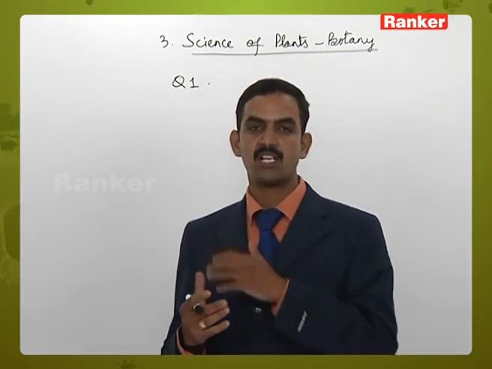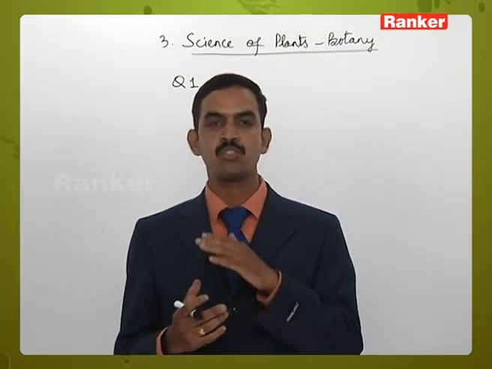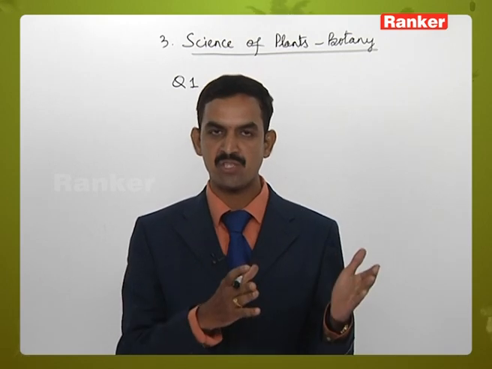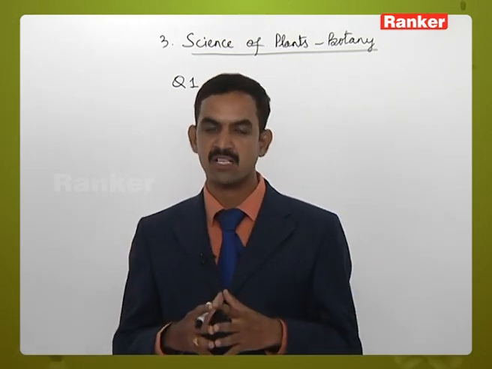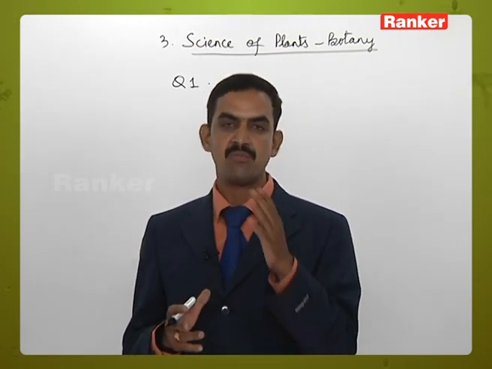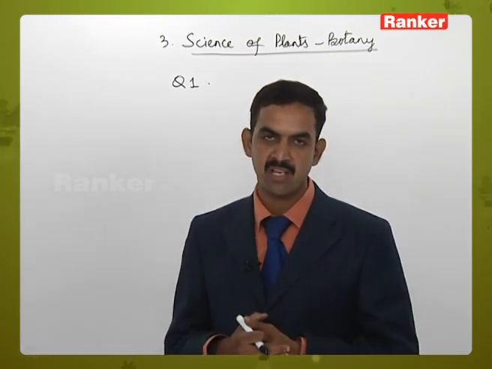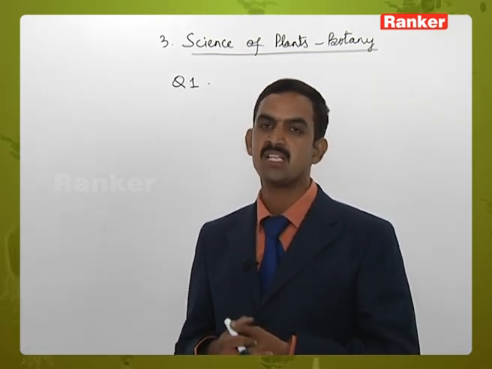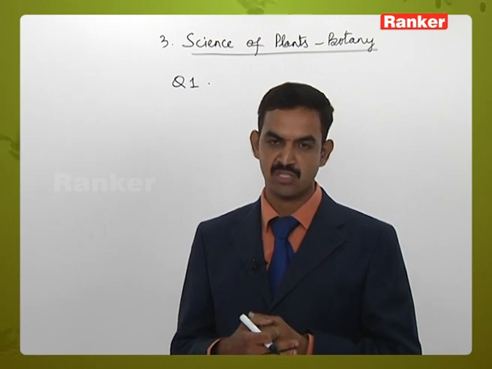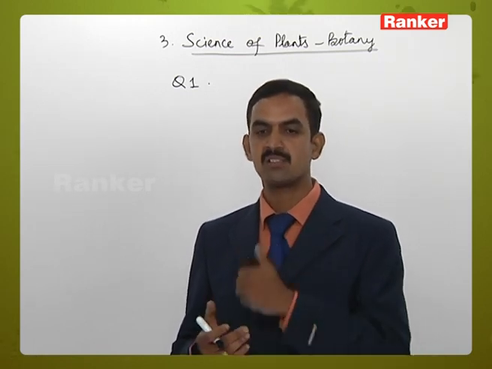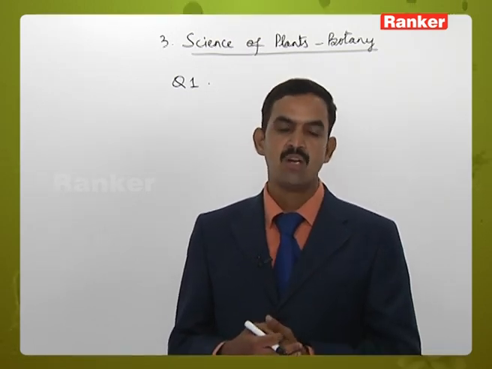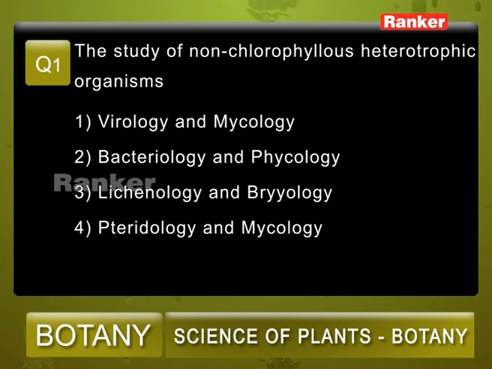And the Bryophyta group of plants have two generations in it. One is the gametophytic generation, the other is the sporophytic generation. Out of the two generations, the gametophyte generation is the dominant stage, which is photosynthetic in its nature. So in the given options, that is also wrong. Fourth one, pteridology and mycology.